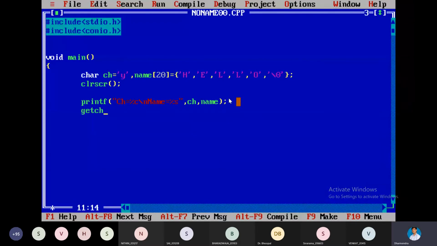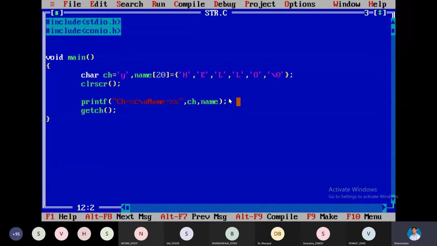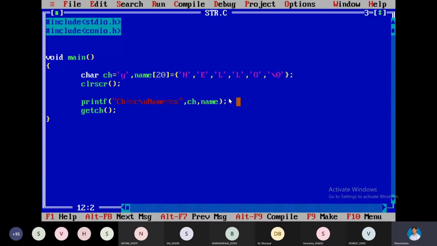Okay, get ch. Then save it. Alt F9, then Control F9. See, ch is equal to y and the name hello. Collectively that will be printed.